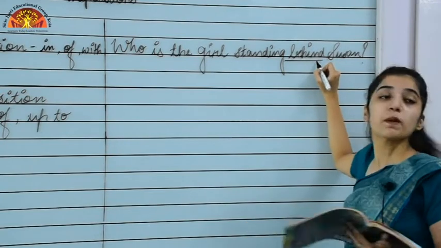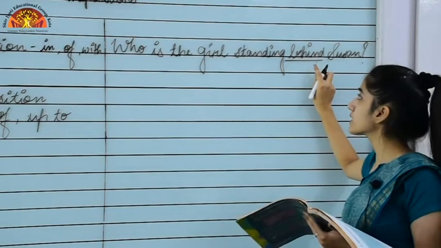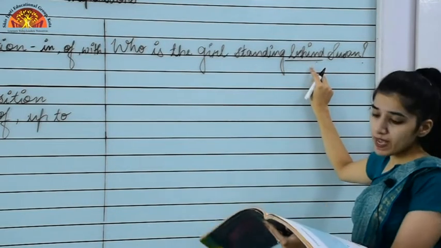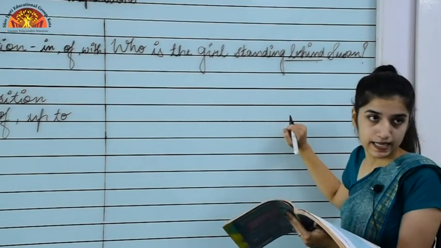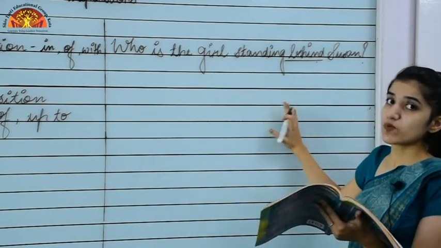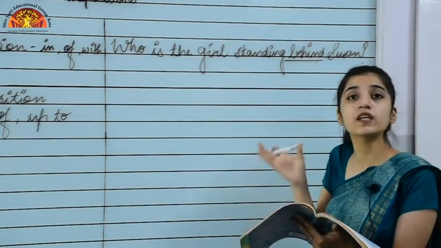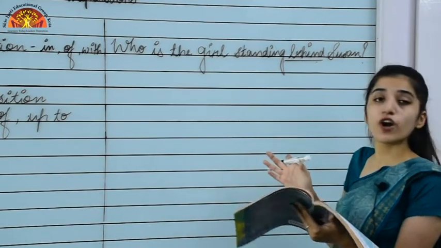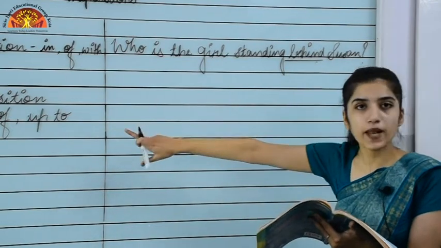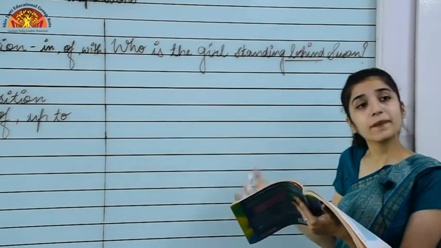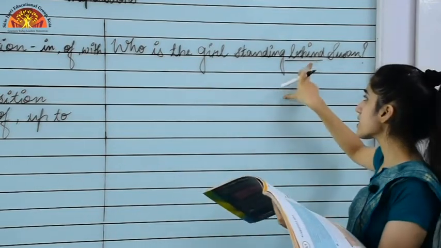So behind is a preposition, and which preposition is it? A simple preposition, because it's a one word preposition. If I say, Aruna ordered a milkshake instead of an ice cream, here in this sentence, what is connecting the noun or pronoun with the other part of the sentence? That is instead of. And instead of is a more than one word preposition, which is a complex preposition. So instead of is a complex preposition.